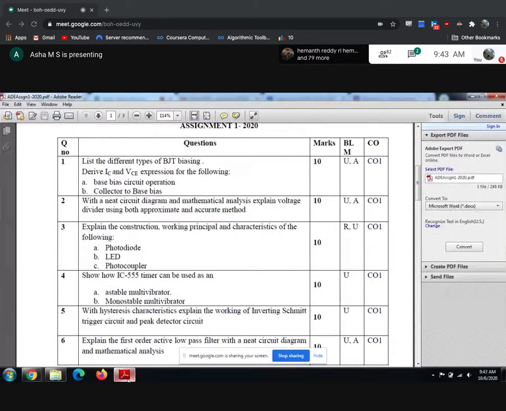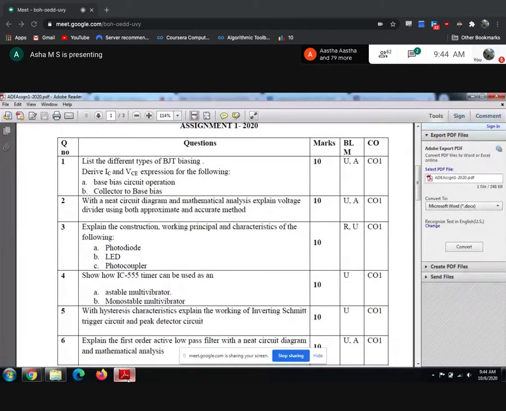First, in one paragraph you can explain that there are 2 ways of analyzing the circuits. Later you can choose any one. If they have not specified in the question whether you need to solve approximate or accurate, in one paragraph you can just mention that there are 2 ways of analyzing the voltage divider bias circuit, and you can choose one and continue for the remaining marks. The same explanation holds good even for the third question.